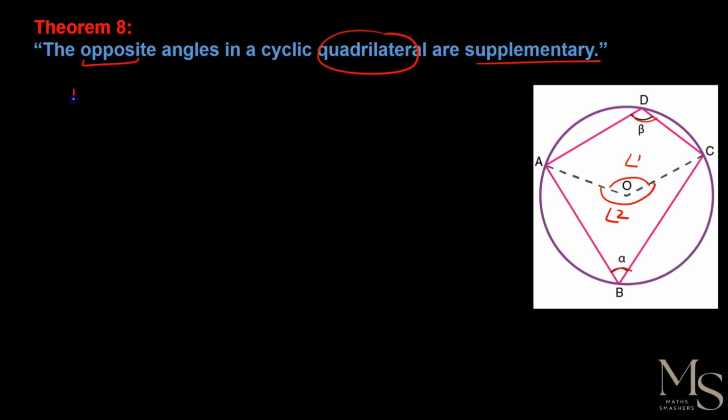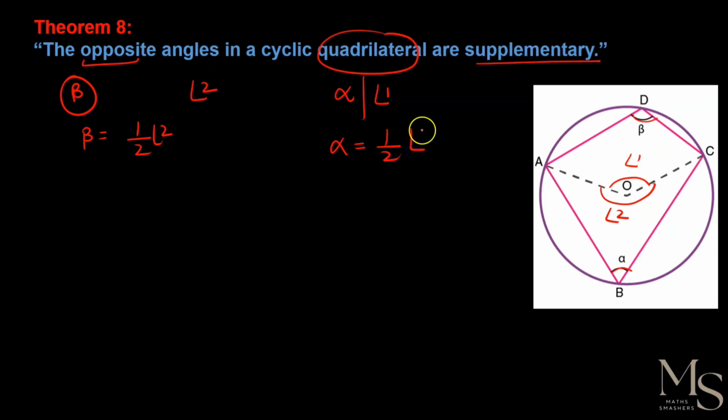As we already know, first of all tell me, is there any relation between beta and angle 2? Yes, there is a relation, that is angle beta is half of angle 2. We already know how. In the previous theorem, we have already discussed that the angle subtended on the circle is half the angle subtended at the center of the circle, right? That means beta is equal to half of angle 2. Similarly, if I talk about alpha and angle 1, same case, alpha is equal to half of angle 1.